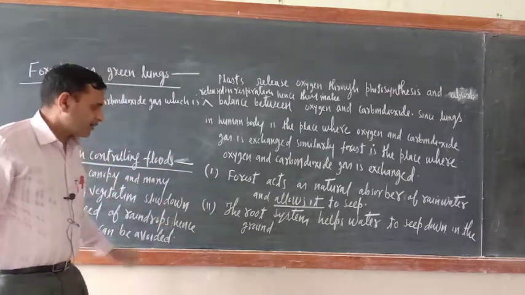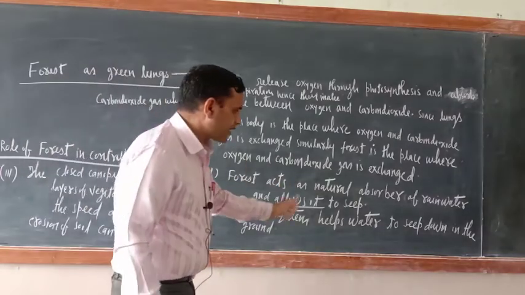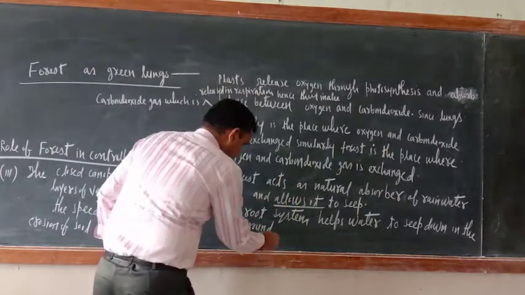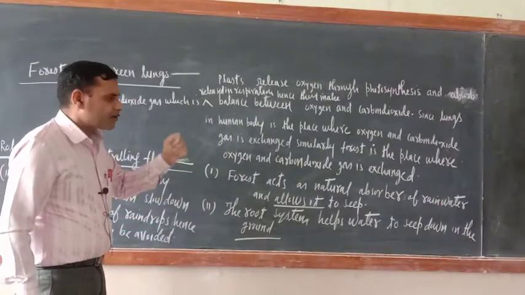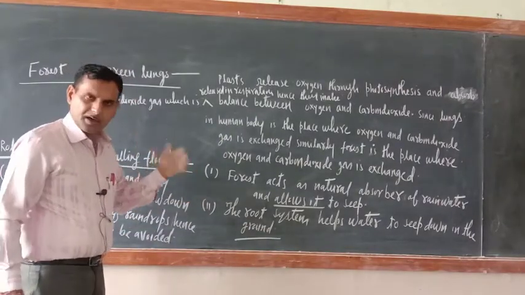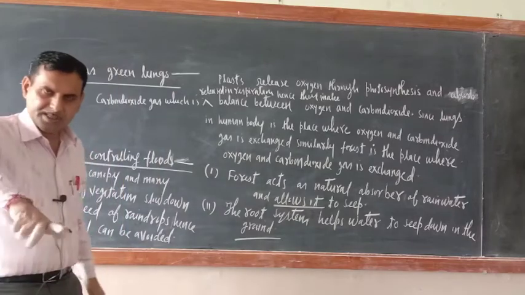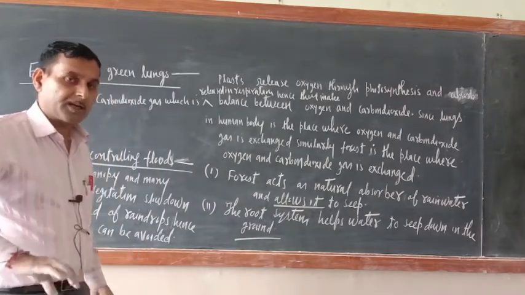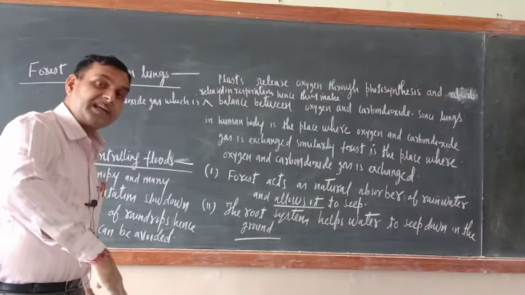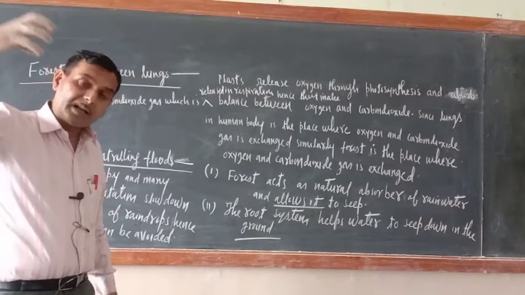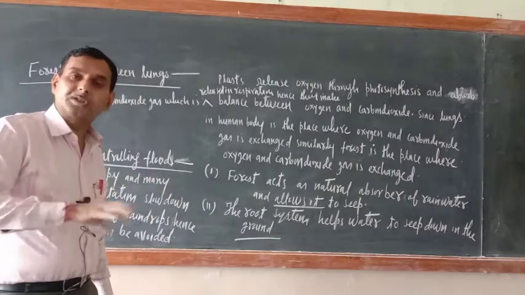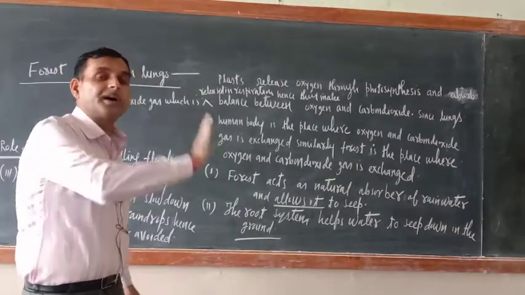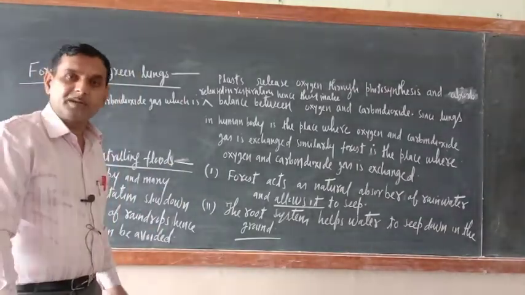Second one, the root system helps water to seep down in the ground. Just see, wherever root system is there, what would be there? Root system will penetrate down the soil. So when rainfall is there, with the help of those root systems, water will go down. So chances of flood will be reduced or not.